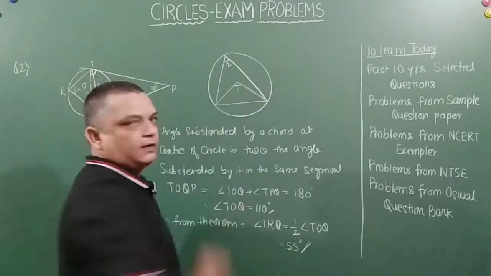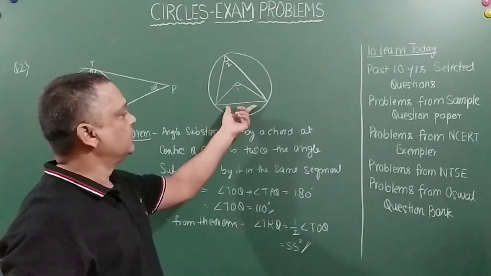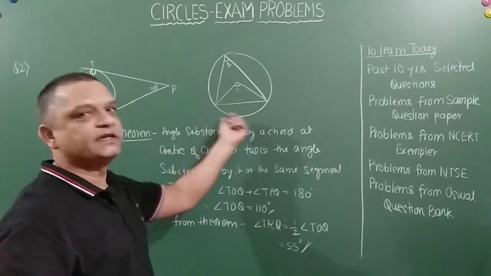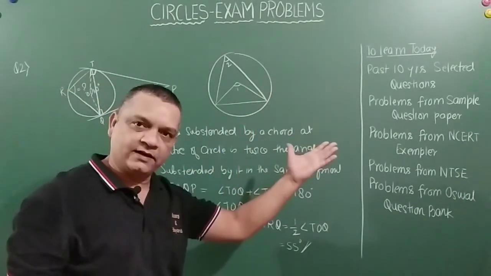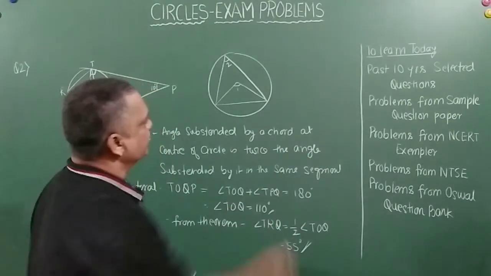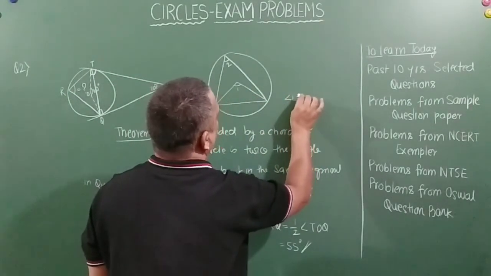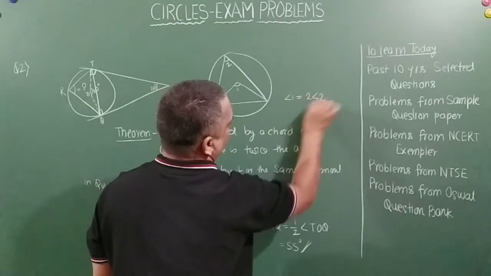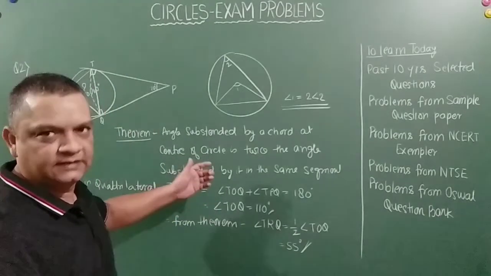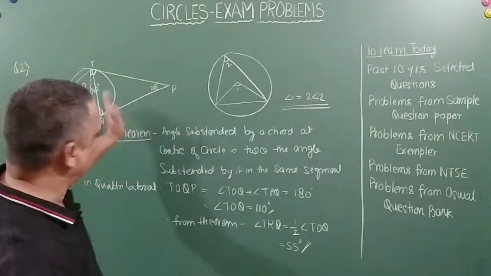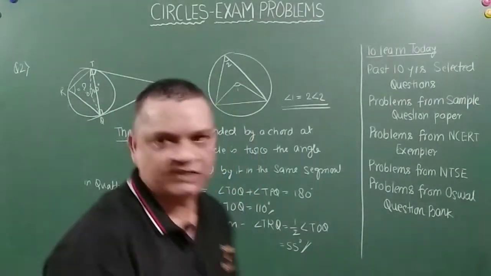So angle 1 will be twice that of angle 2 because it is subtended by the same chord or the same arc. Either you restrict by a chord or you restrict by an arc. Both are the same, right? So angle 1 is equal to 2 times angle 2. So this is the theorem, right? We will prove it next, okay? But as of now, consider this and the answer is 55 degrees. Okay. Let's move on to the next one, friends, right?